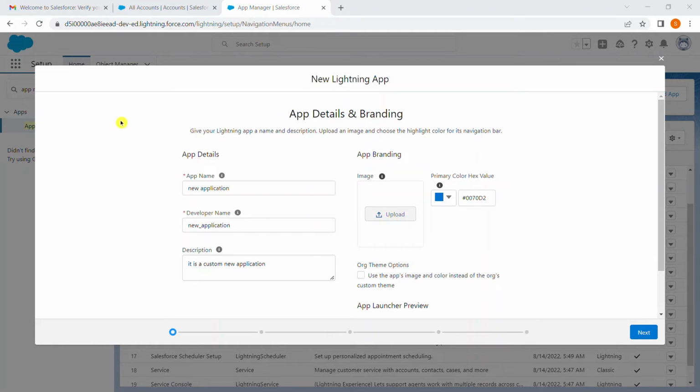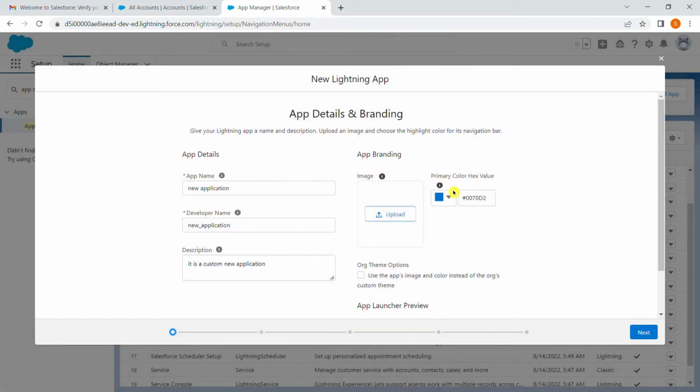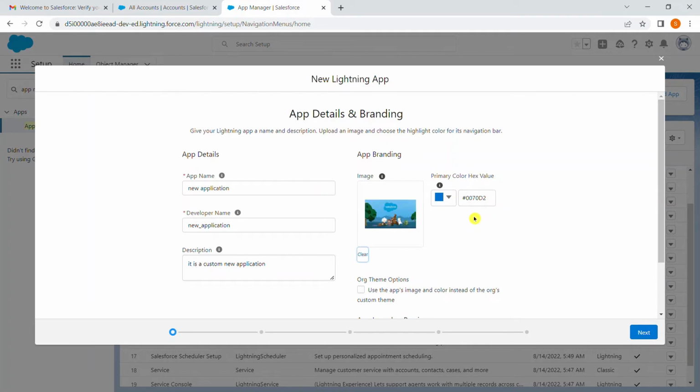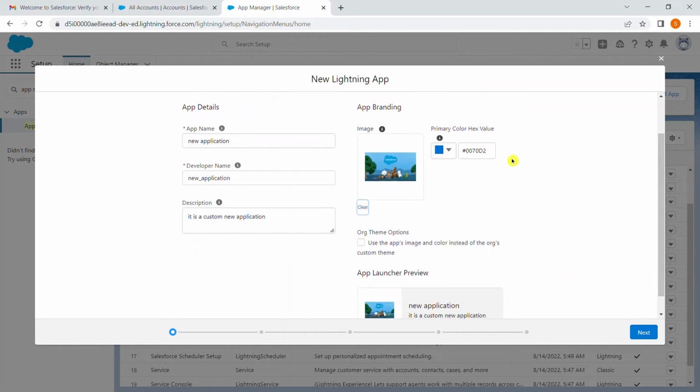There is no need of uploading an image, but I am selecting one from my personal device. I am selecting the image. Here I am clicking the upload button. Okay, and we can select the colors also. Here we can select which color we want to display.